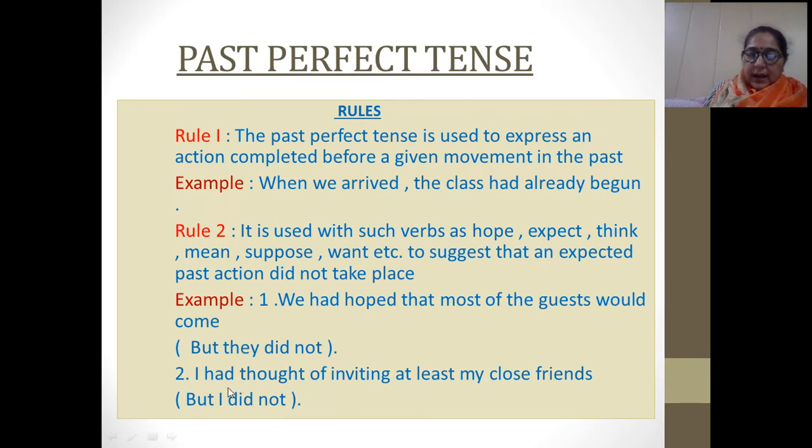The second: I had thought of inviting at least my close friends. Means I had thought, it was in my mind, I was thinking, right? But I was not speaking it, I was not able to express it, but it was in my mind somewhere and I wanted to do it. So, what was the reality? I had thought. Only the thought process was there, but in reality, it could not happen. But I did not. This is past perfect tense. Now, come to the next.